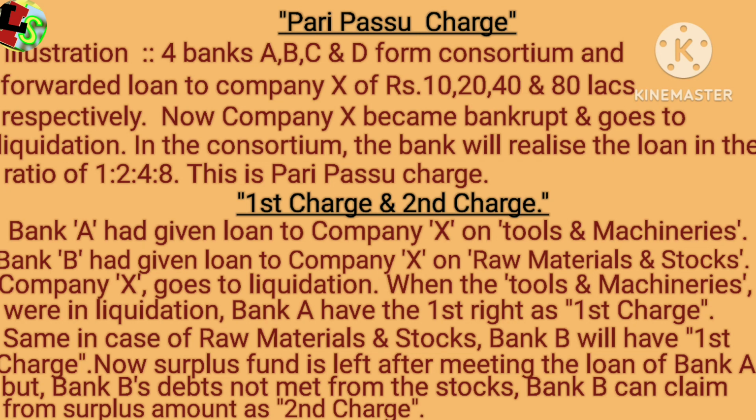Now suppose there is a surplus fund after paying Bank A, and Bank B's total loan has not been realized from the raw materials and stock. Now Bank B can claim over the surplus fund as second charge. On the remaining fund, after fulfilling the first charge, second charge can be made if the balance is due to the creditor.